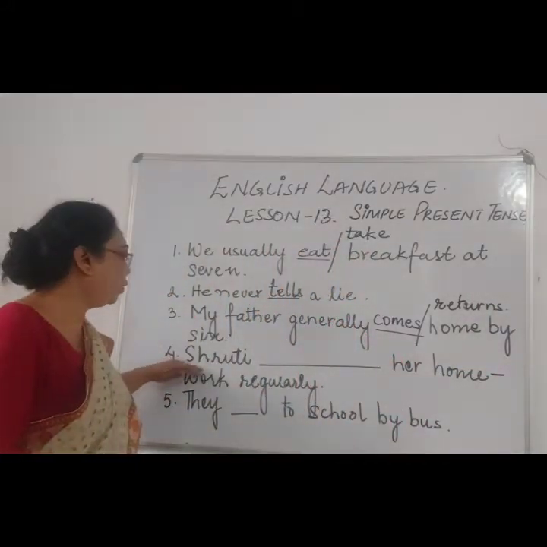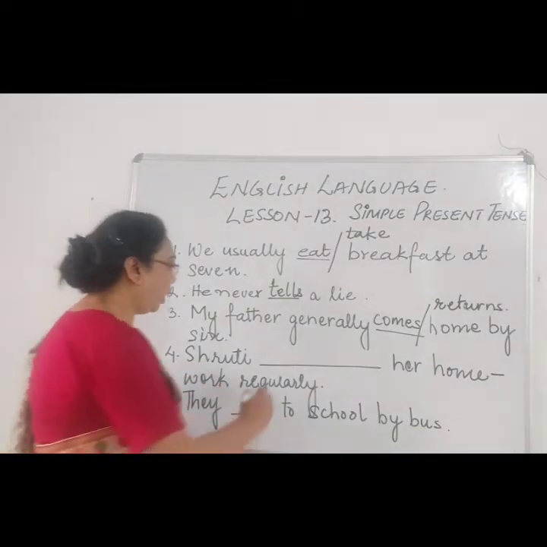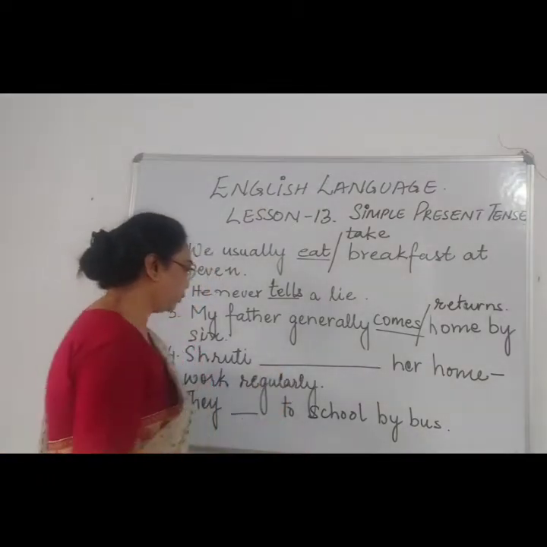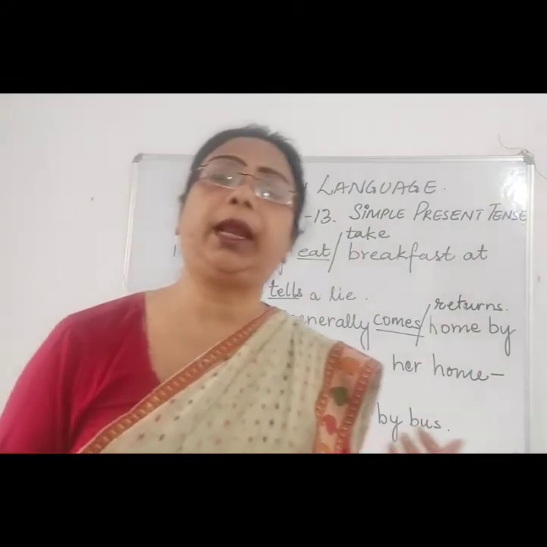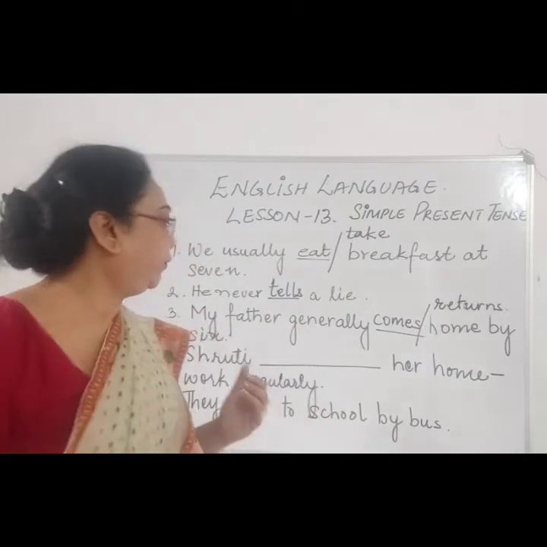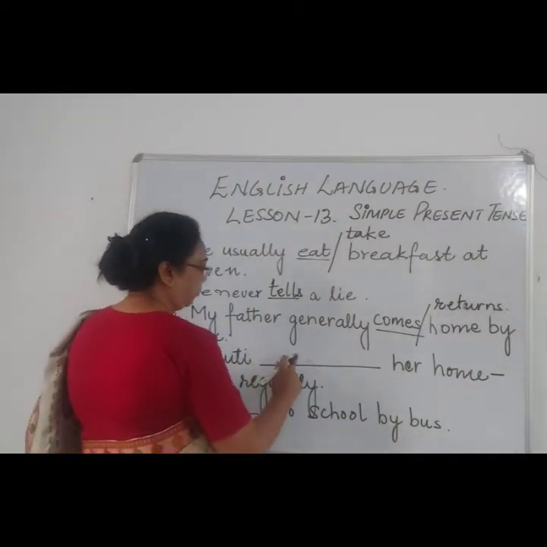Now number 4, Shruti dash her work regularly. Now it can be a positive sentence, it can be a negative sentence. If we talk about a positive sentence, Shruti does her homework.